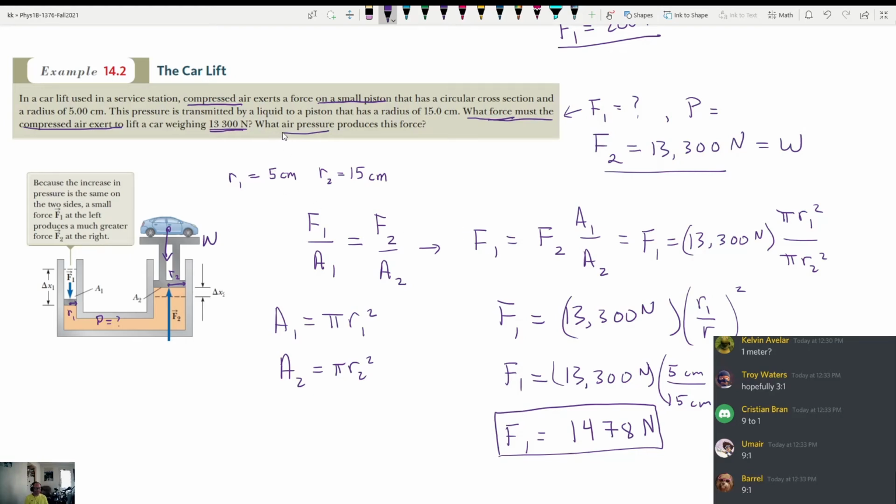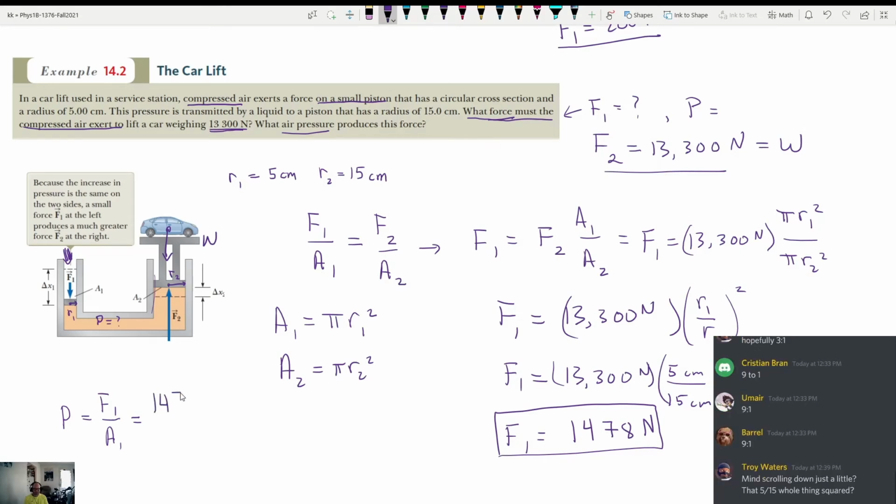The last part of this says, what air pressure produces this force? So if you look really carefully at what they're saying, it says, in a car lift used in a service station, compressed air exerts a force on a small piston. I think the idea here is that you're shooting compressed air in this direction, right, in order to make this happen. And I think in the second part, what air pressure produces this force? I think what you have to do is to go back to our definition of pressure is equal to force over area, and just use F1 and A1 in this case. So we would use F1, which is 1478.